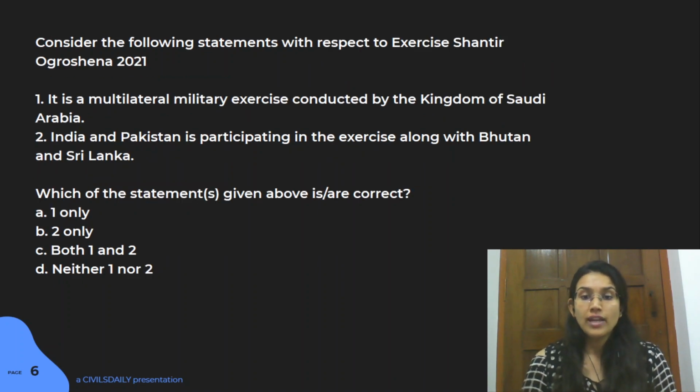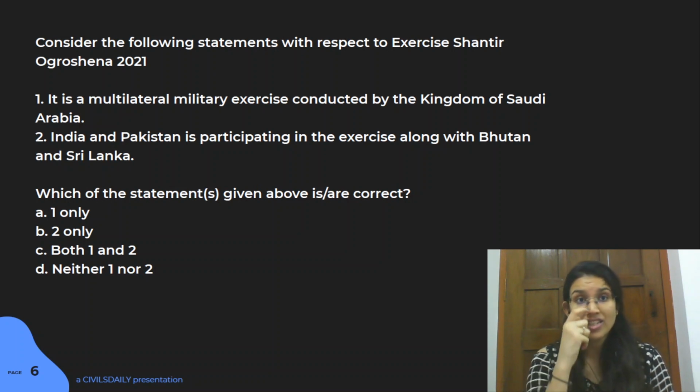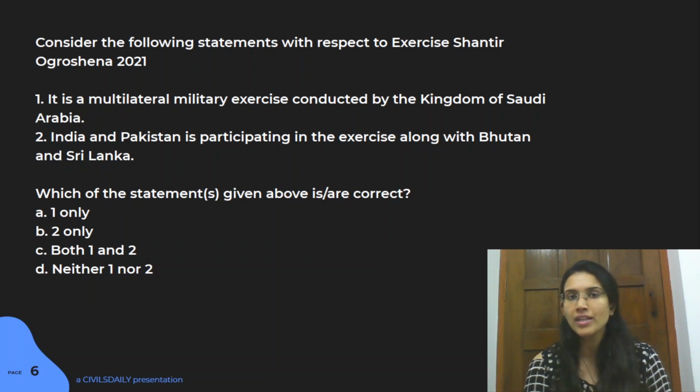The next question, and which is the final question of the day, is actually an exercise which was in news, pretty much in news. That is why this question is here. This is exercise Shanti Ogroshena 2021. So you have to identify the correct statement with respect to it. So the first statement here is that it's a multilateral military exercise which is conducted by the Kingdom of Saudi Arabia. And second is India and Pakistan are participating in the exercise along with Bhutan and Sri Lanka.